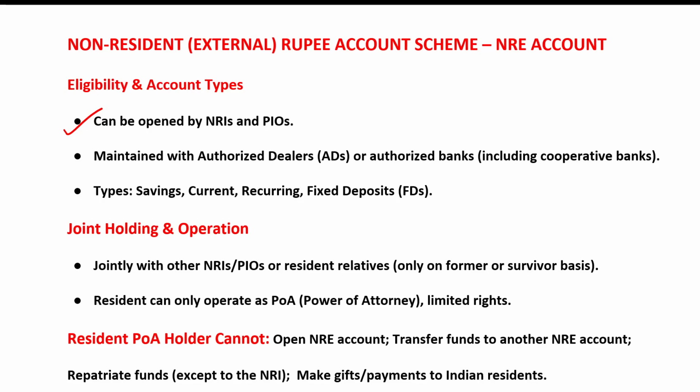What are the types of NRE accounts? An NRE account can be a savings account, a current account, a fixed deposit, or a recurring deposit. Joint holding and operations: a joint account is permitted. A joint account can be opened by an NRI with another NRI or PIO. Number two, it can be opened with a resident relative, but the mode of operation will be former or survivor basis. This means the resident can operate it only after the NRI passes away, or as a power of attorney holder.